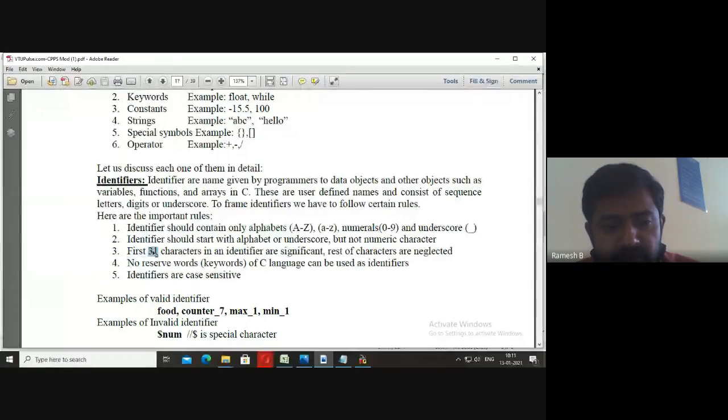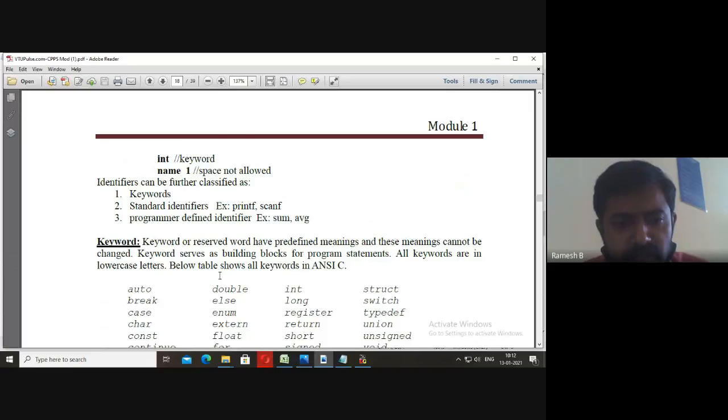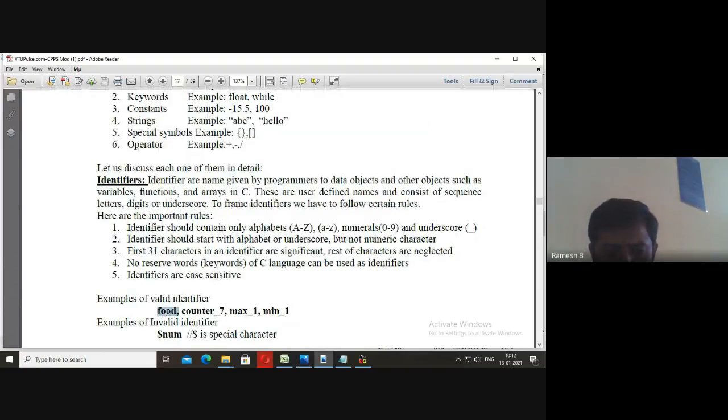Similarly, the length of the identifier must be 31 characters. There must be some limitation. So 31 characters are allowed in the identifier names, and no keywords can be used as identifiers. Then identifiers are case sensitive. So in this example, you see there food. Food is an example for identifier. Counter underscore is a valid identifier. Next, max underscore 1 is an identifier. Min underscore 1 is an identifier. When it comes to $num, it's invalid because we are beginning with a special character.